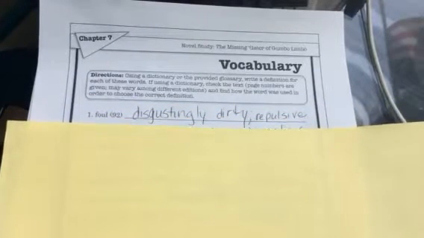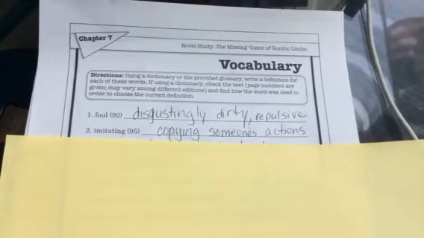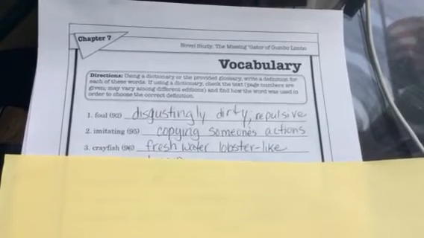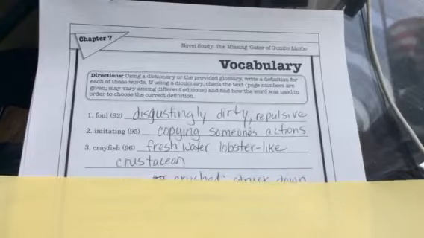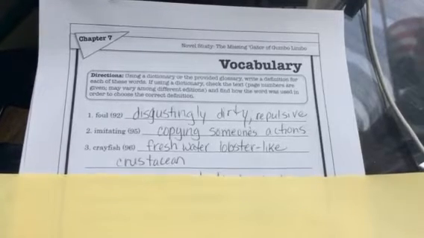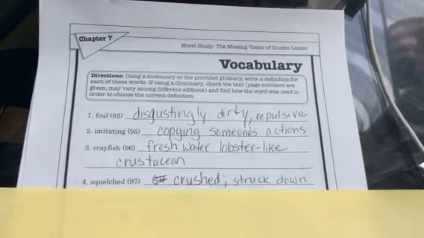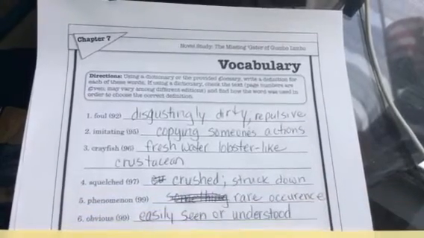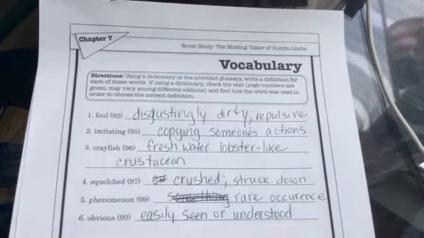Foul is disgustingly dirty or repulsive. Imitating means to copy someone's actions or appearance. Crayfish is a small freshwater lobster-like crustacean. Crustacean being the type of animals that are like shrimp and lobster and crayfish. Squelched means crushed or struck down. Phenomenon is a rare occurrence. Obvious means something that is easily seen or understood.